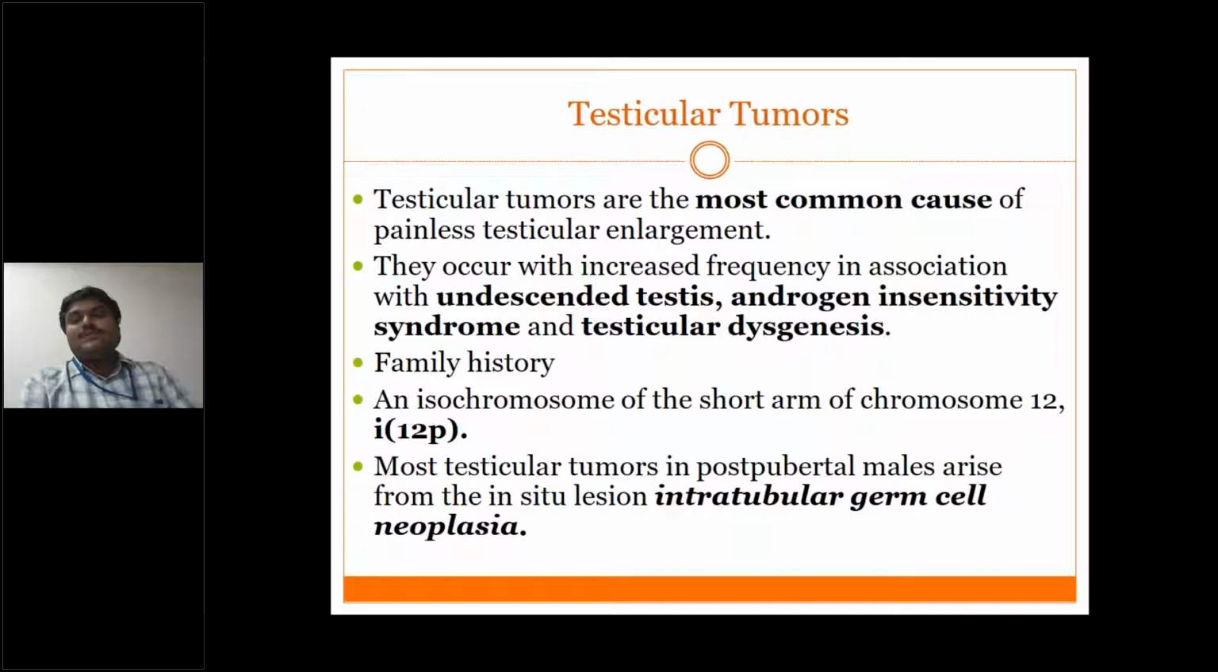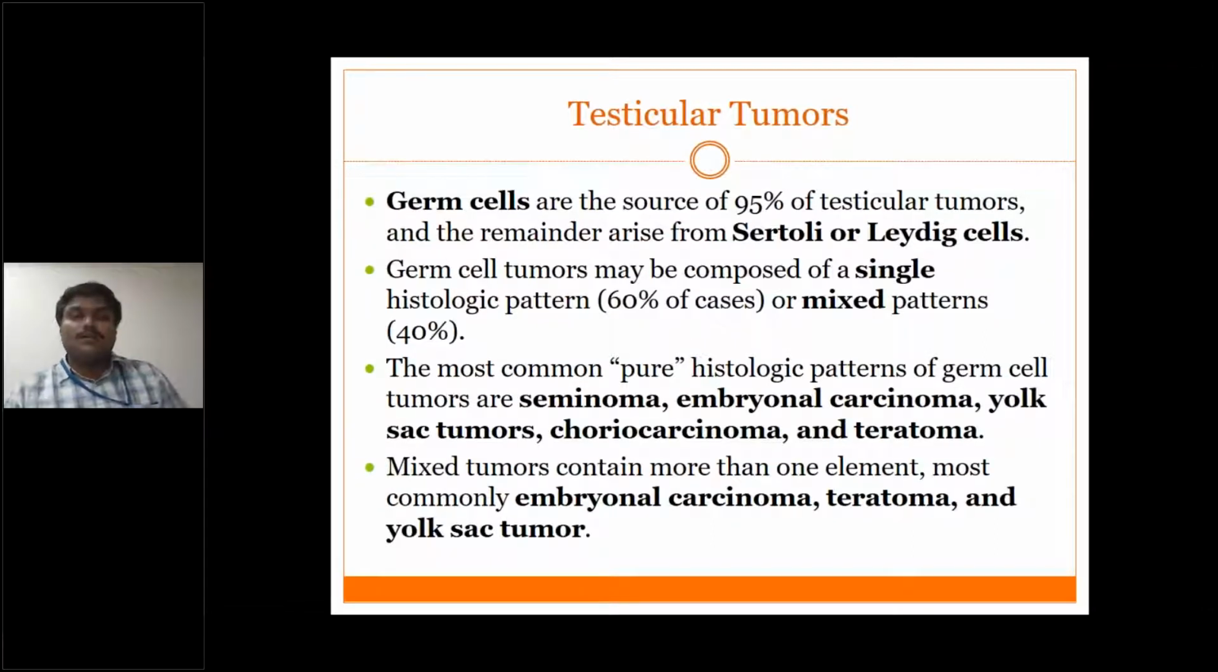Most testicular tumors in post-pubertal males arise from an in situ lesion, intratubular germ cell neoplasia. That's why cryptorchidism is very, very important. In most cases, germ cell tumors of the testes arise from intratubular germ cells. Germ cells are the source of 95% of testicular tumors, and the remainder arise from Sertoli or Leydig cells.